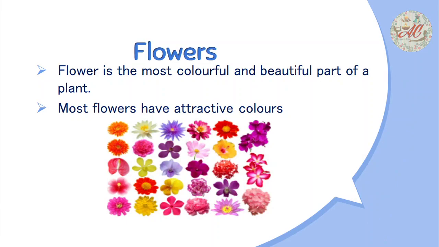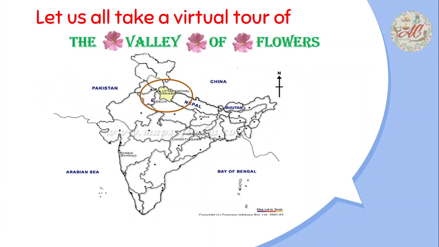Flowers. A flower is the most colorful and beautiful part of a plant. Most flowers have attractive colors. Let us all take a virtual tour of the Valley of Flowers. The Valley of Flowers is located in the district of Chamoli near Badrinath in the state of Uttarakhand. It is approximately 600 km north of the national capital New Delhi.